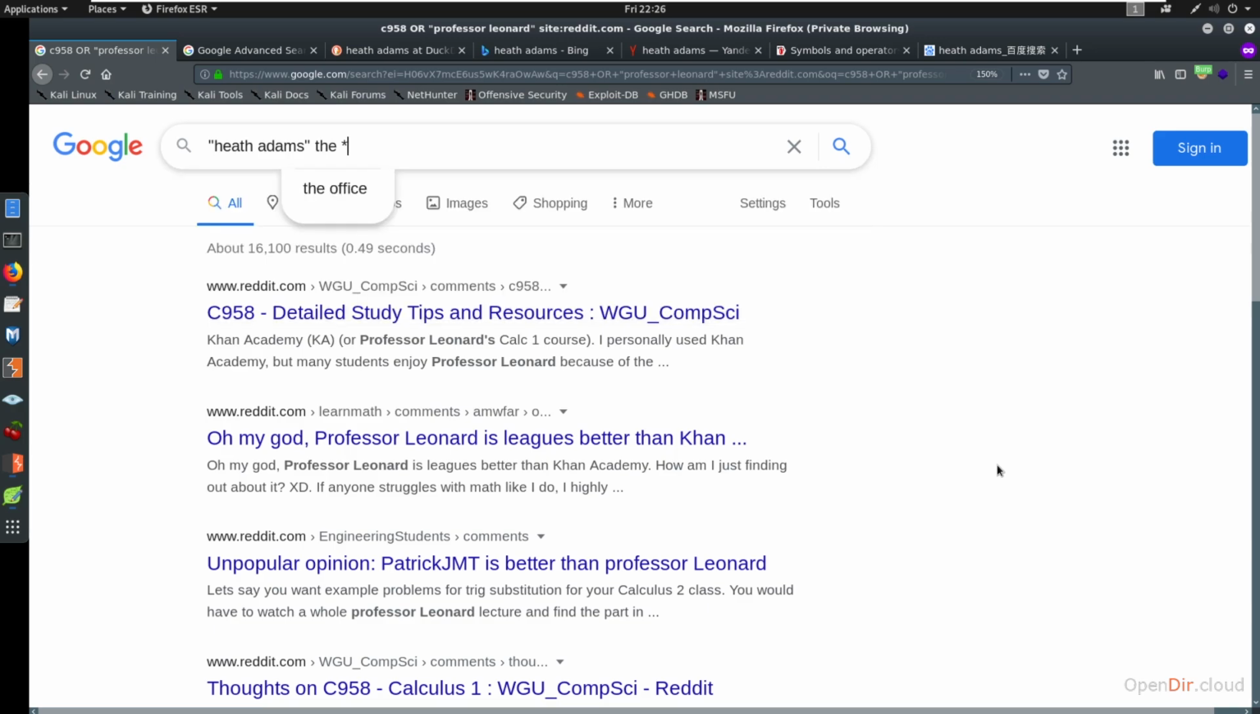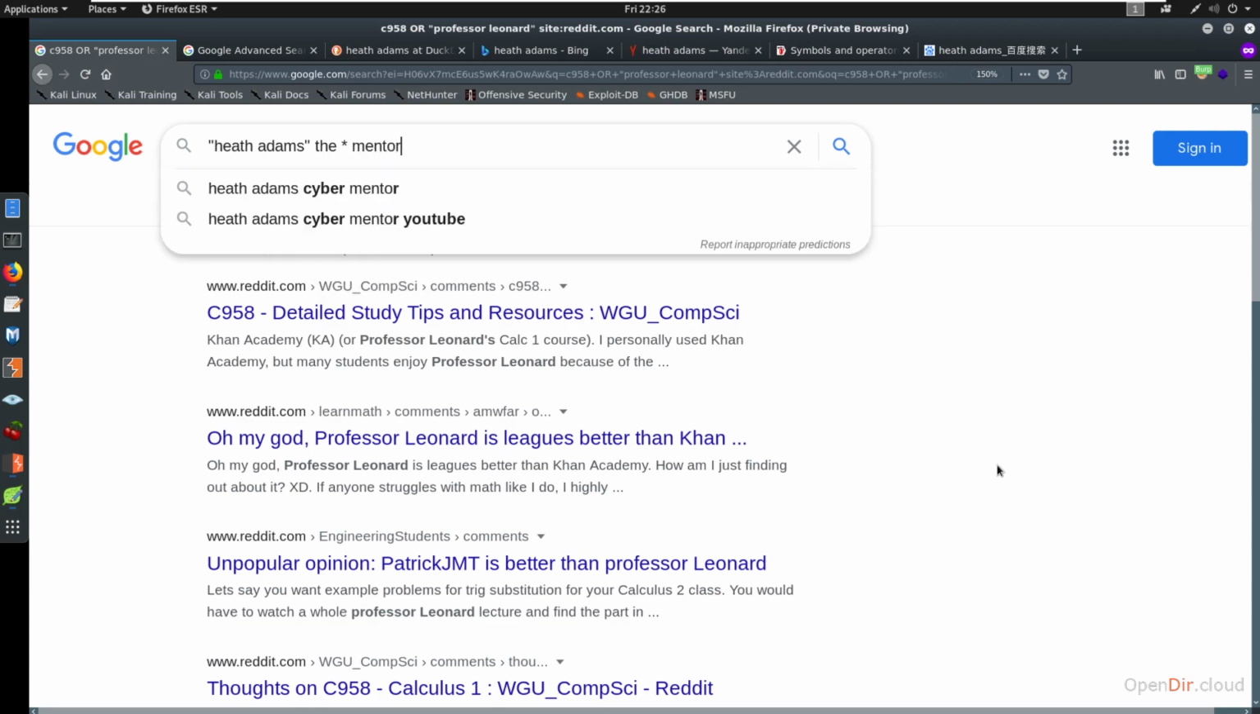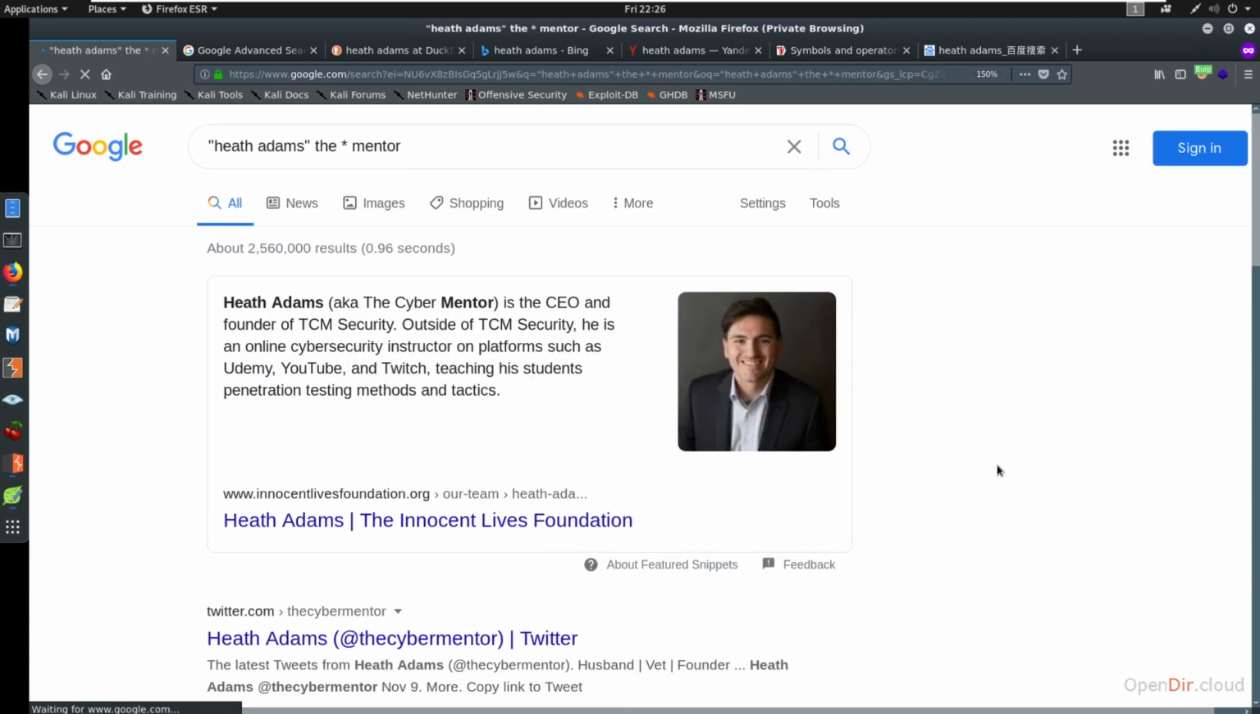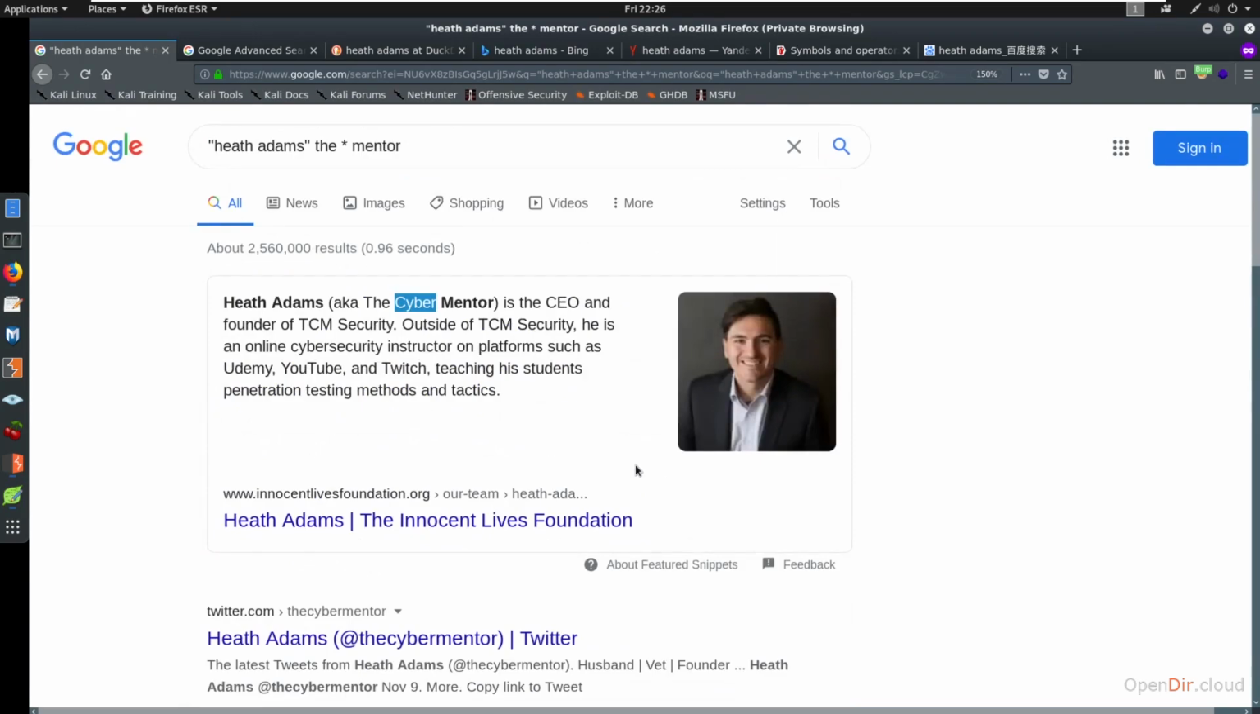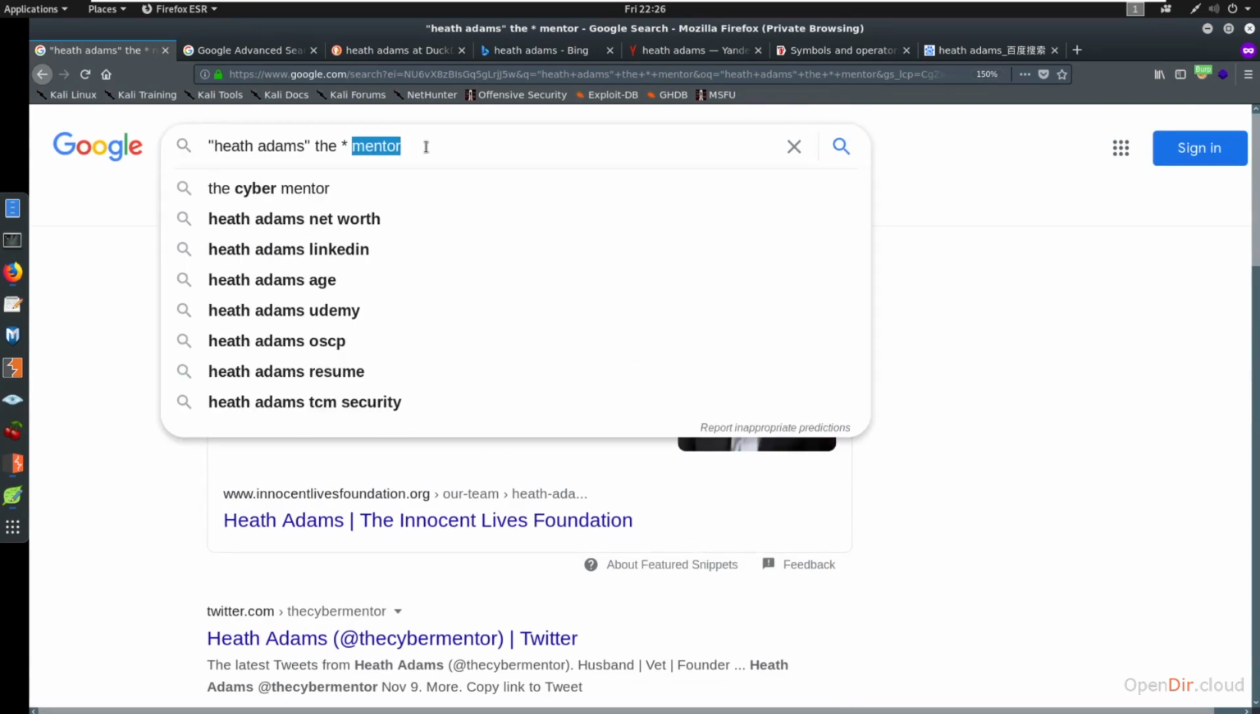You could say something like the wildcard mentor, and that will start bringing up anything with that wildcard there. So you can wildcard here and look for the and mentor, and you'll see cyber comes up. Okay, this is another way to look for different things.